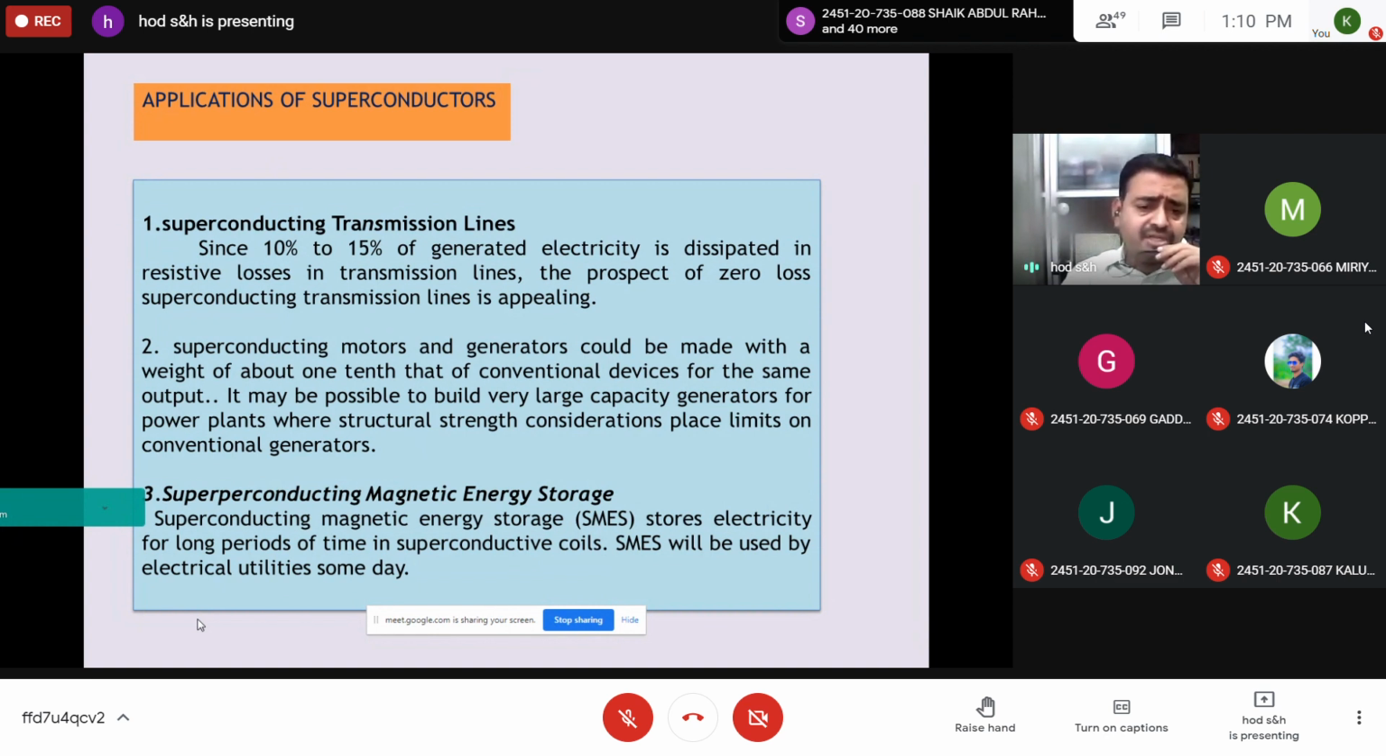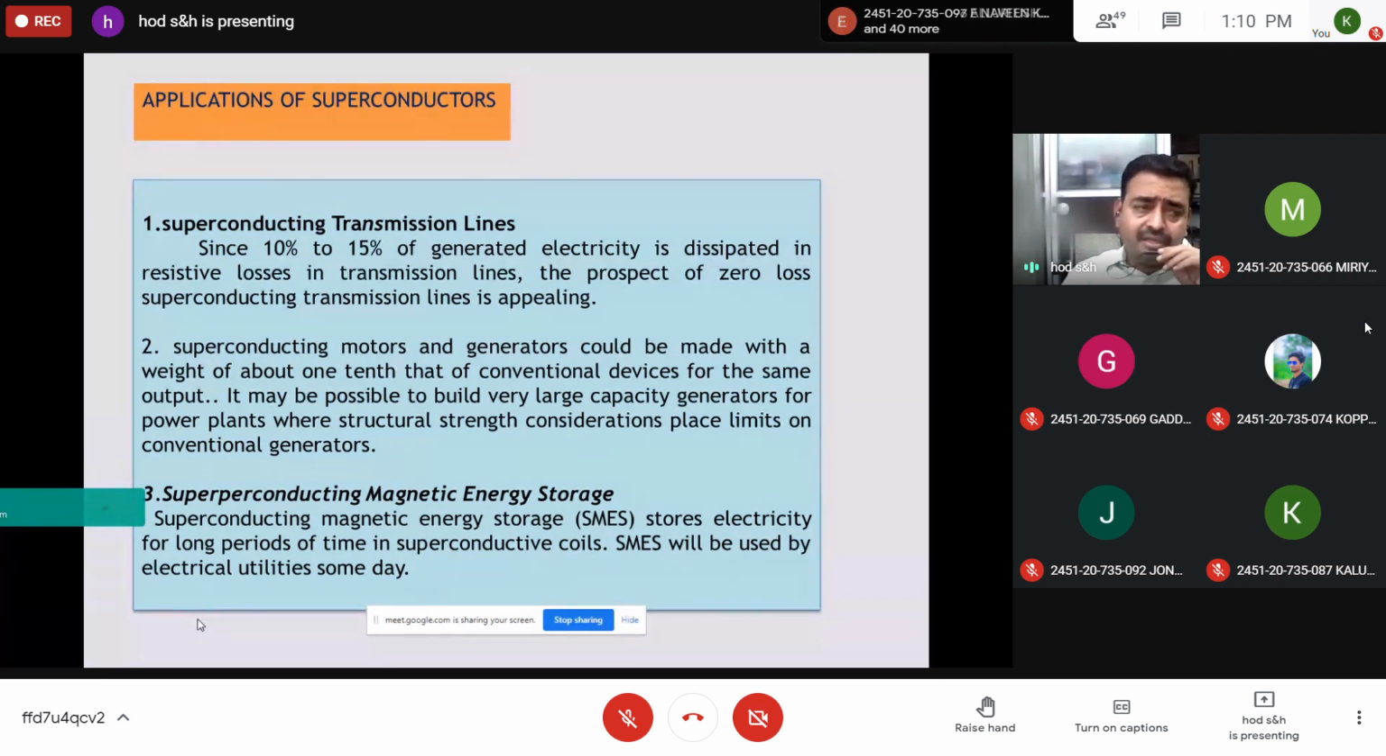And the next application is their response to magnetic fields. Superconducting magnetic energy storage stores electricity for long periods of time in superconducting coils because electrical resistance is zero. In the introductory part, we saw that the scientist has tested the resistance for 2.5 years. There is no change in the electrical resistance or conductivity. So you can store the energy.